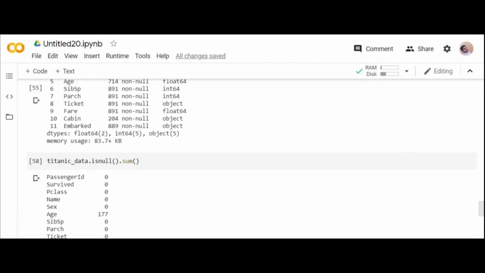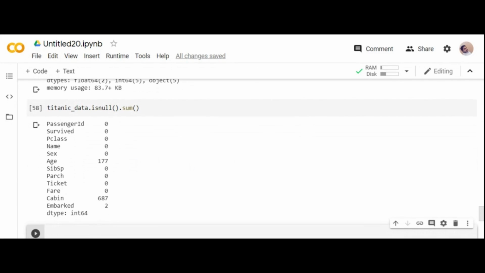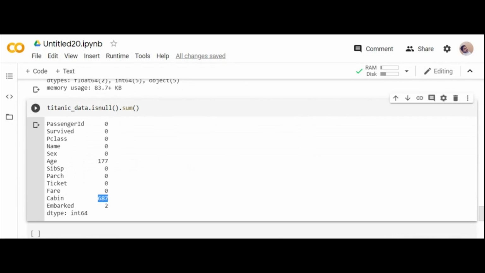But isnull dot sum will give you how many missing values are present. So this is where pandas comes into the picture. You need to remove these missing values, because this is the data analysis stage, right? Your data should be clean. You should remove those values so that your model will understand clean data only.